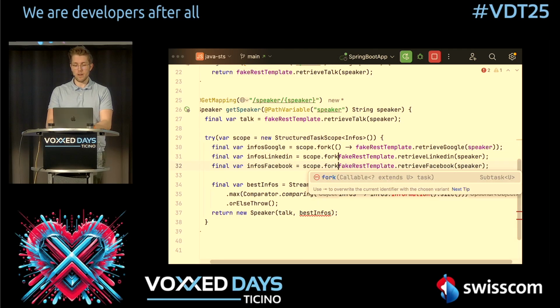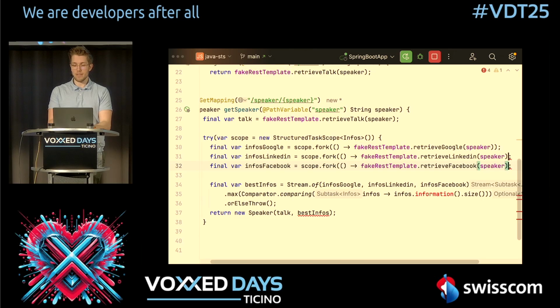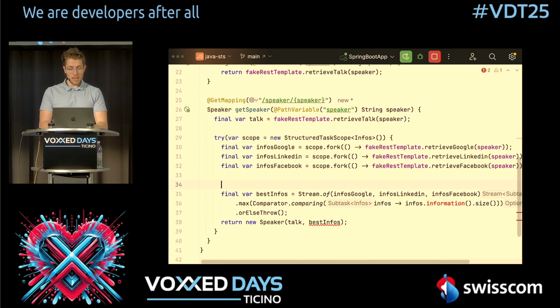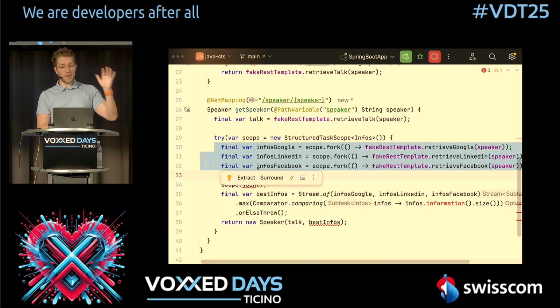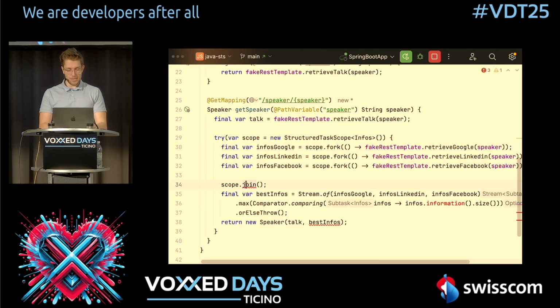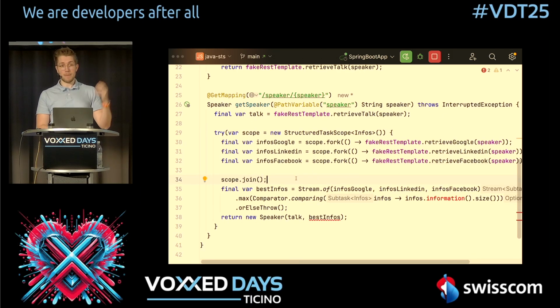So we will also wrap everything else here around in scope fork. Now, we tell this structured task scope, start these 3 virtual threads. Then we call scope.join. With join, we are telling Java, wait for all these tasks we've given to you to finish, and don't go further until they are done. So we do this here with scope join, and we say we throw an exception in case something unexpected happens.